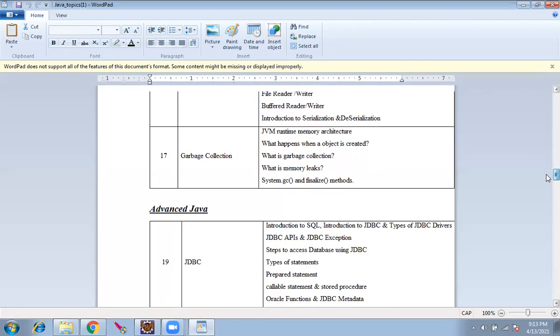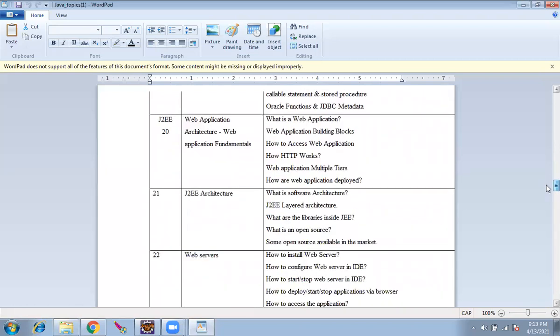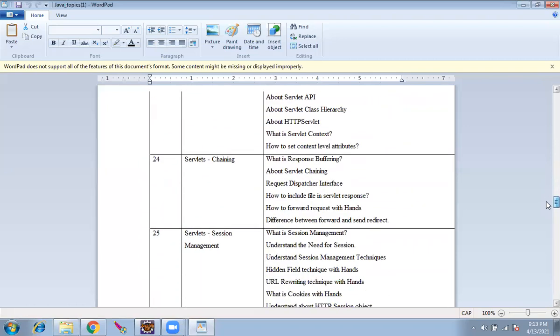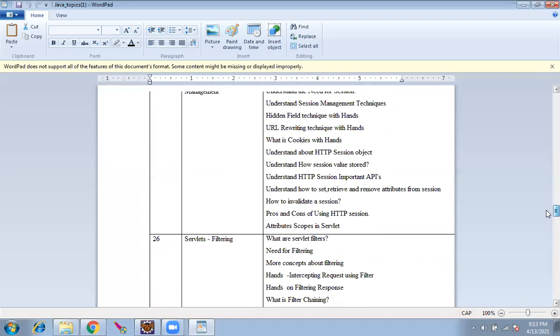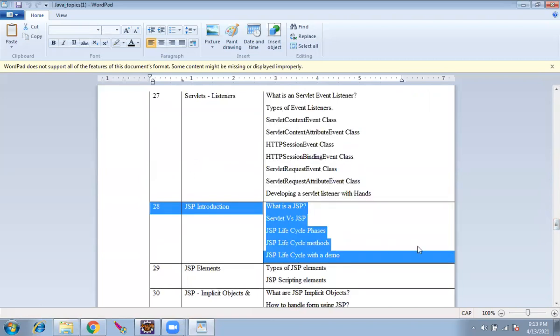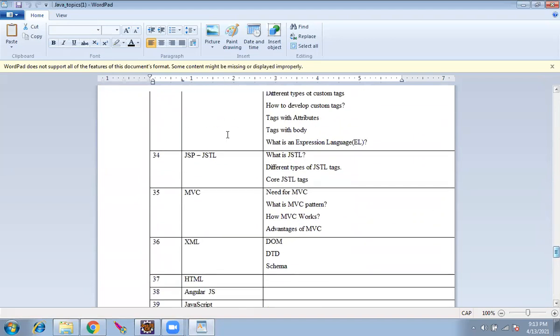In advanced Java, we have JDBC connectivity with the database, web application fundamentals, J2EE, the servers, how we deploy to a server, servlets. These come as the web part of Java. And JSP, Java Server Pages.